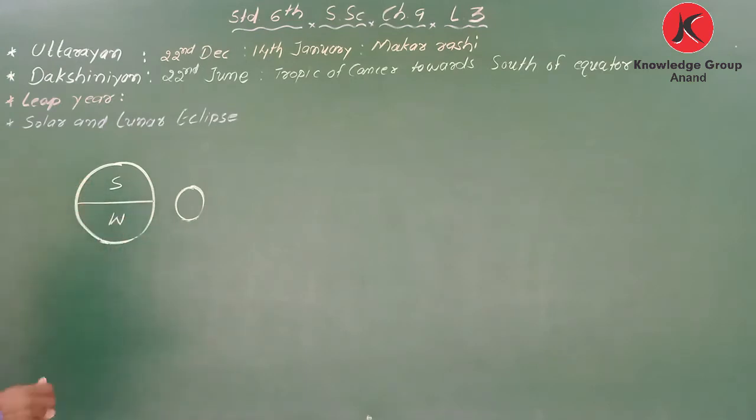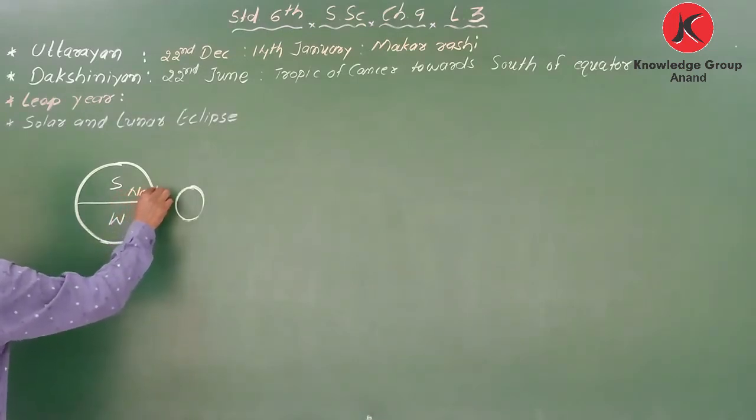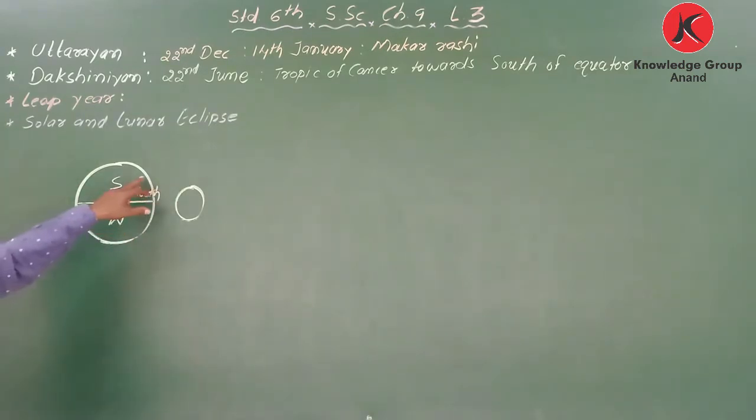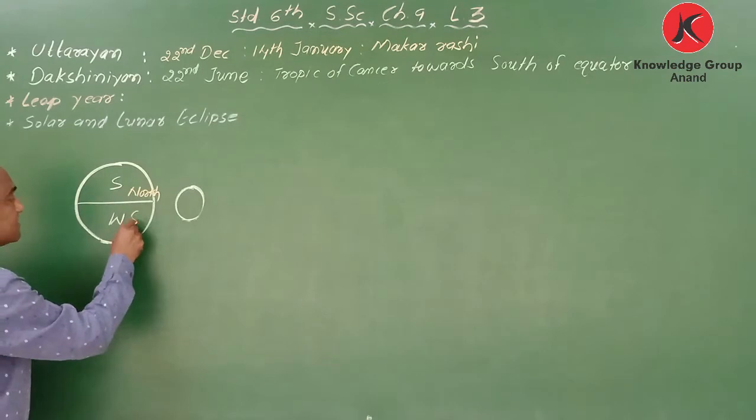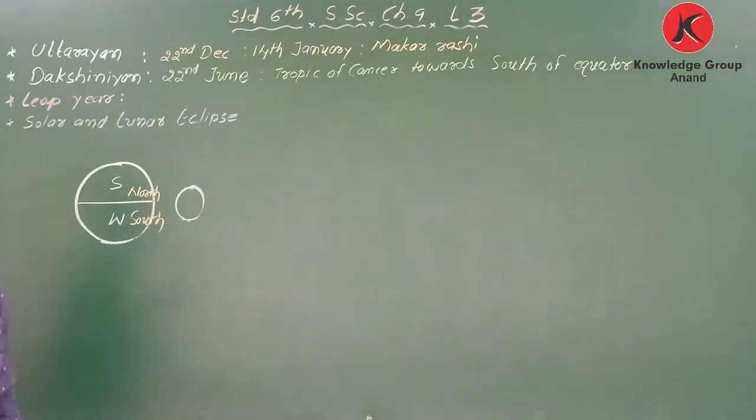When the sun rays fall straight on the northern hemisphere, they have summer, and in the south they have slanting rays. That's why they have winter. Got it? Once again I repeat.